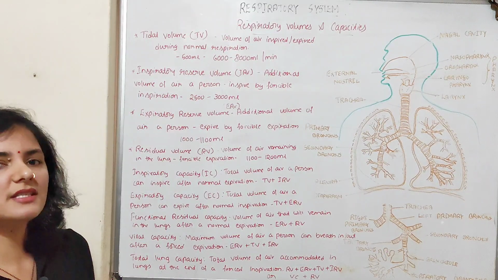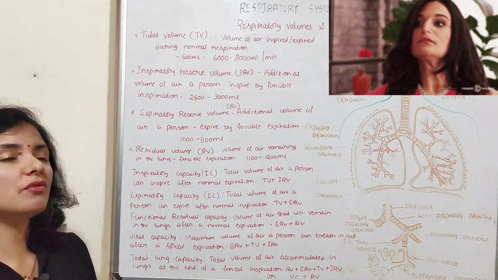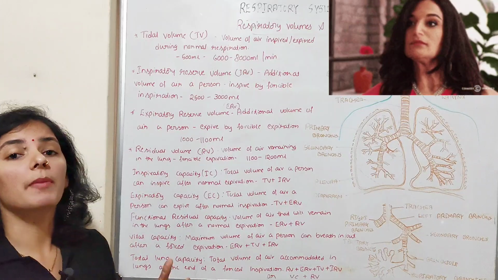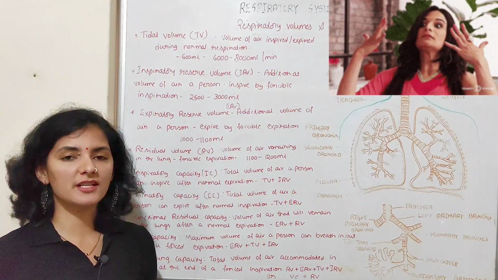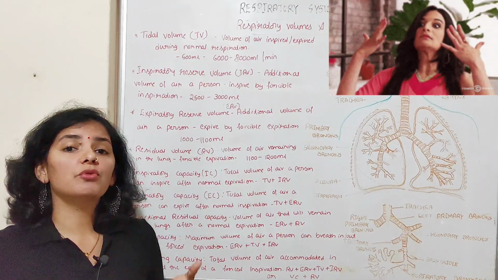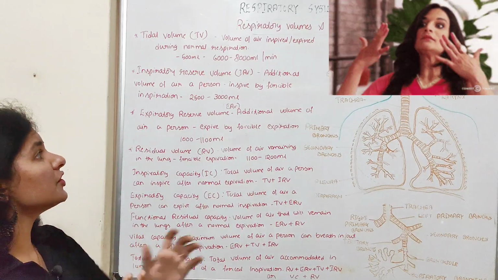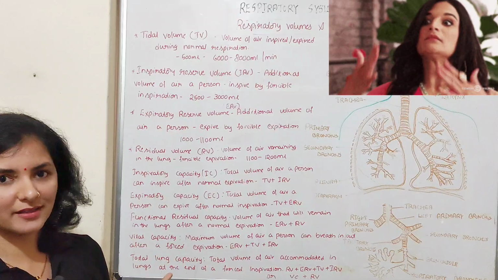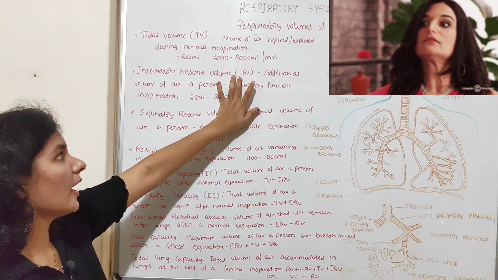Next one is inspiratory reserve volume. Inspiratory means inhalation. Reserve volume is the additional volume of air that a person can inspire by forcible inspiration, not by normal inspiration. When you inspire forcibly, whatever additional amount of air you can inhale is nothing but the inspiratory reserve volume, or IRV.